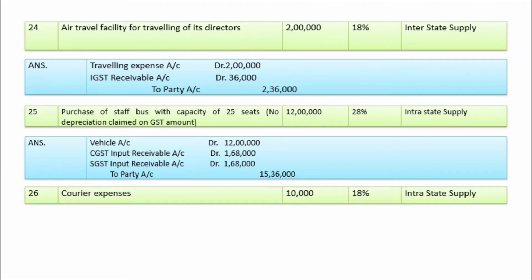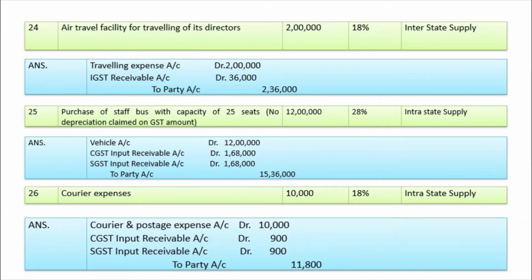Next one, courier expenses 10,000, 18%. It is an intrastate supply. It is a straightforward transaction. Credit is available. Courier and postage expense account debit 10,000, CGST input receivable account debit 900, SGST input receivable account debit 900, to party account 11,800. So for courier expense, all the conditions of section 16 are satisfied. So that is why, courier and postage expense incurred, and whatever GST is paid on it, credit of that GST, CGST and SGST, is available to the person.